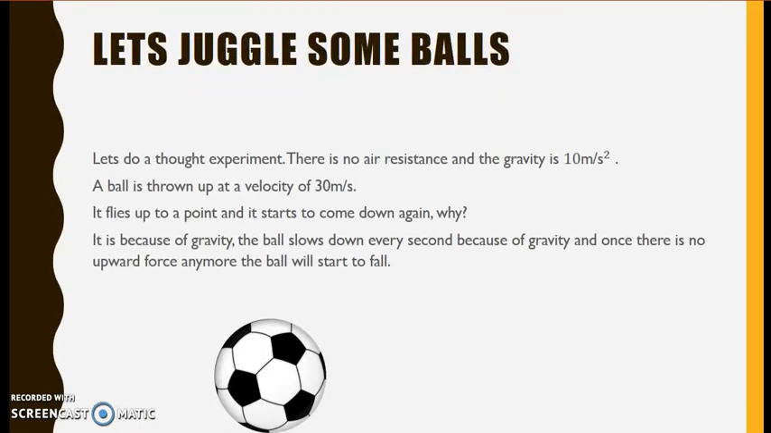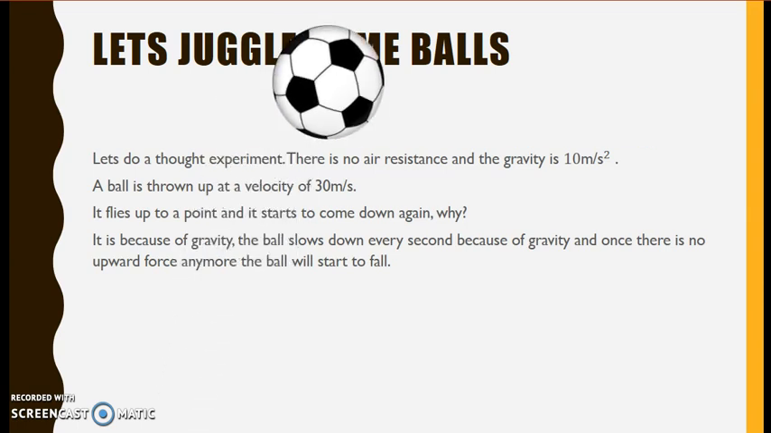Now let's juggle some balls. Let's do a thought experiment. There is no air resistance and the gravity is 10 meters a second squared. A ball is thrown upwards at a velocity of 30 meters a second. It flies up to a point and it starts coming down again. Why? It's because of gravity. The ball slows down every second because of gravity. And once there is no upward force anymore, the ball will start to fall.